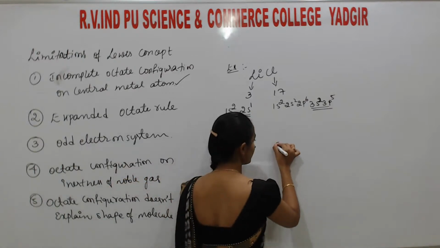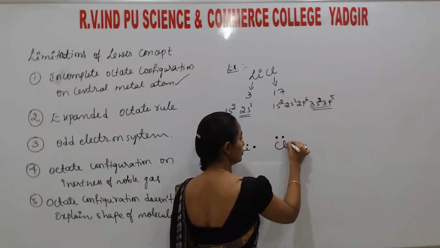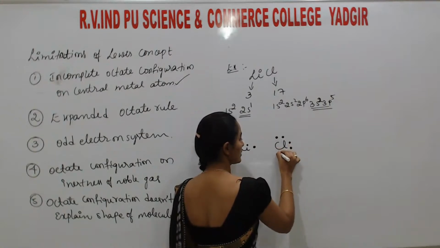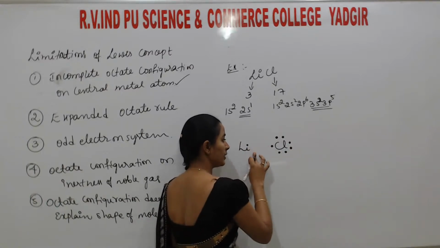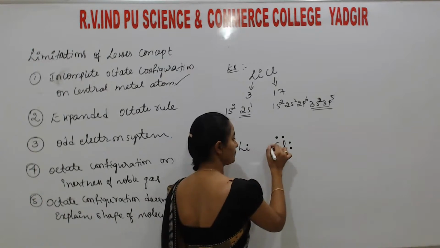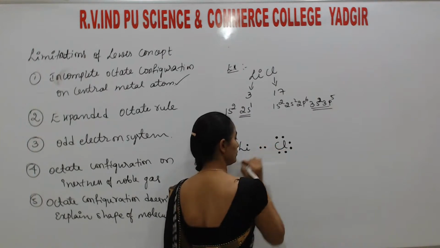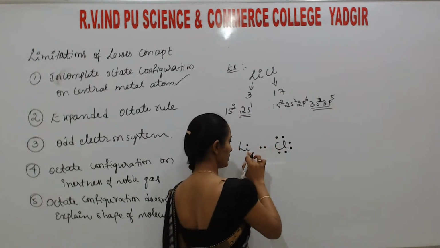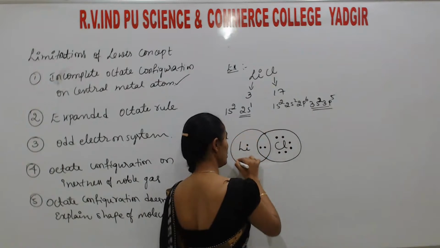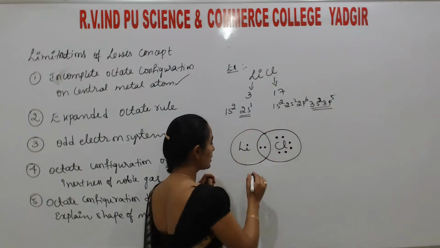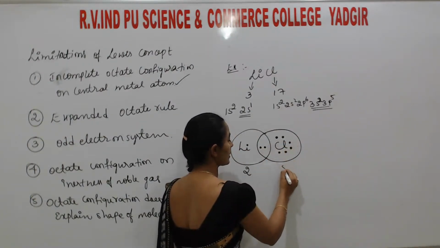Next, the Cl atom. Outermost electrons are 5 plus 2, 7: 1, 2, 3, 4, 5, 6 and 7. Here one electron of lithium and one electron of chlorine form a bond. The lithium electron is towards the chlorine atom. After that, lithium satisfies 2 electrons and chlorine satisfies 2, 4, 6, 8 electrons.